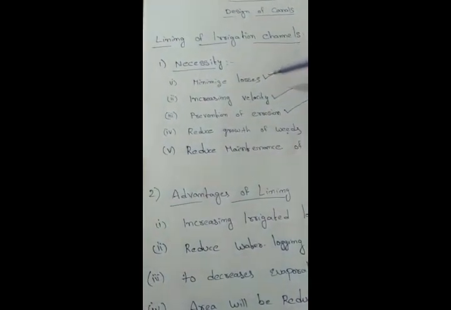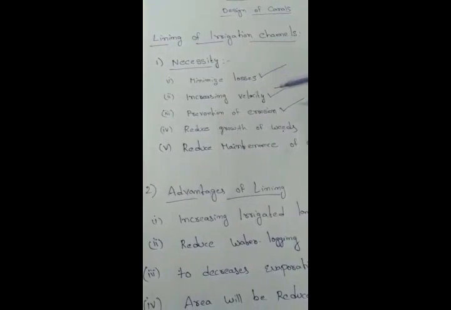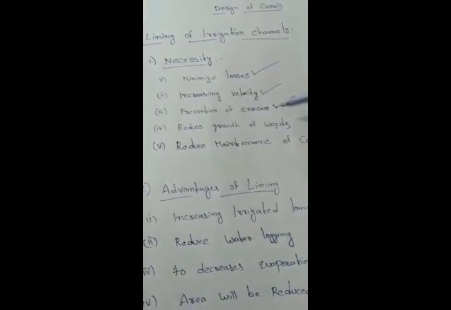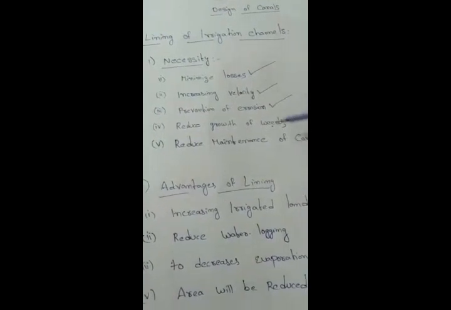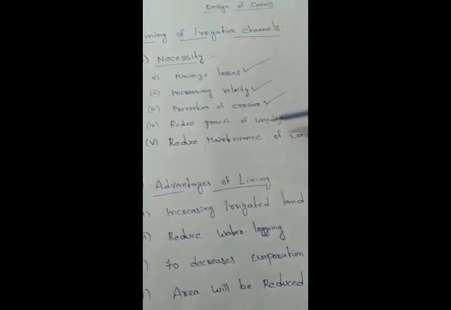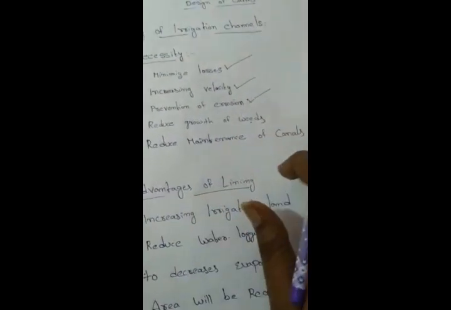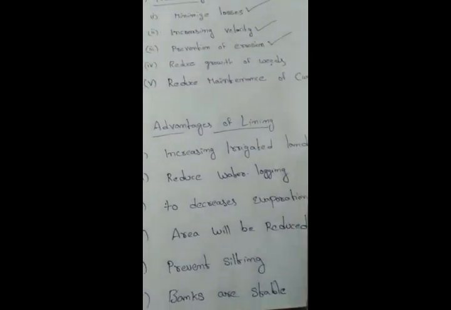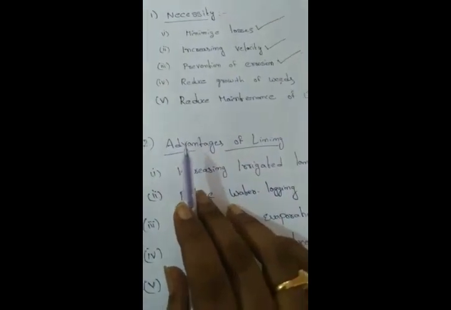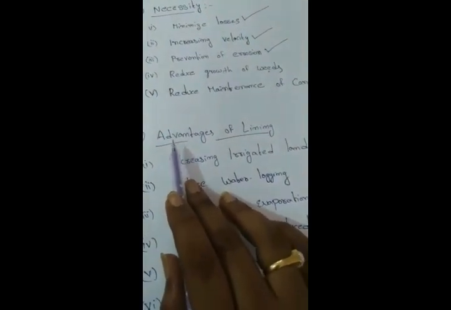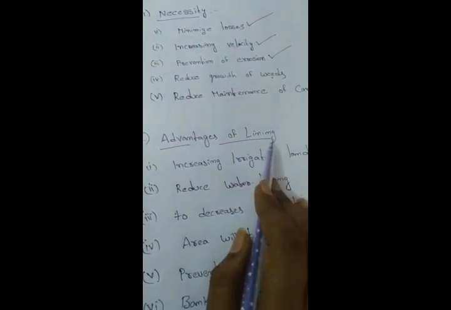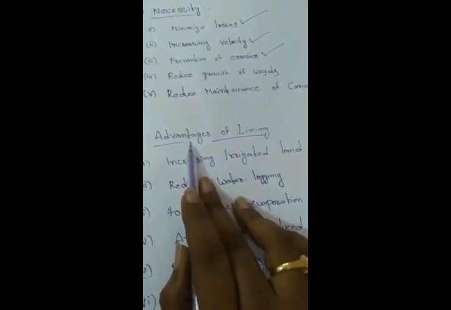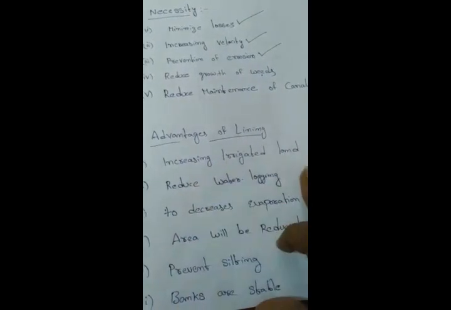Those are minimizing seepage losses, increasing the velocity, at the same time prevention of erosion of canal banks and reduced growth of weeds. Finally, it takes less cost to maintain the lined canal. So further we will discuss the advantages of lining. Here we will discuss the advantages of providing lining for irrigation canals.